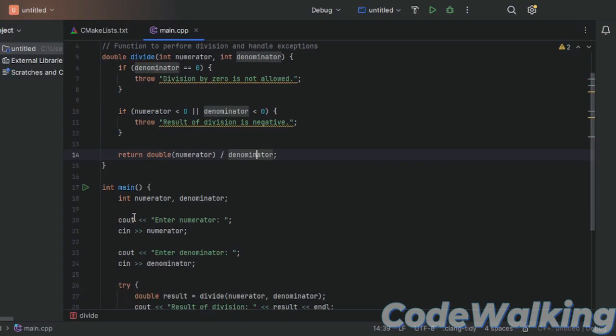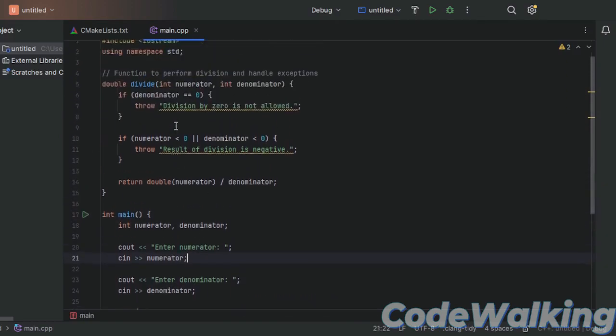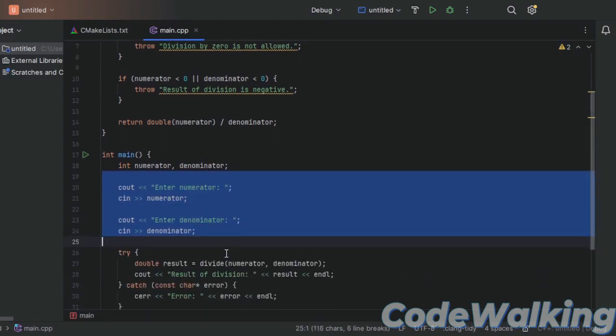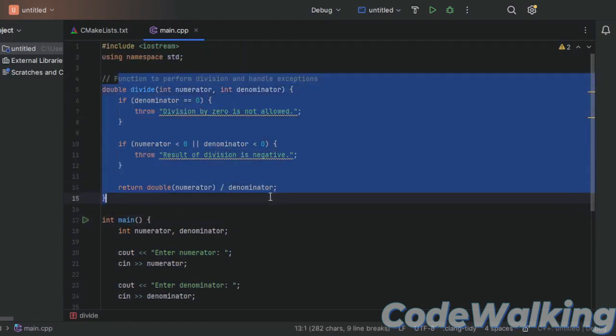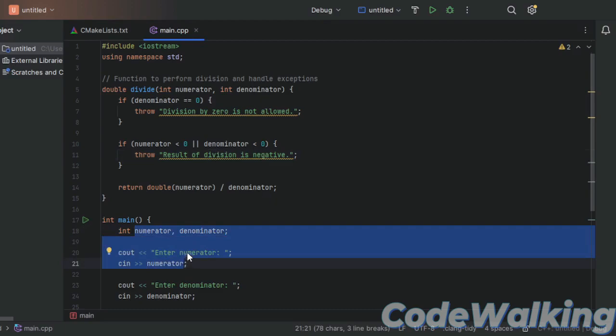After that we have our main function, where we make two integers again. By the way, we can name these the same, because these are local variables and those are global variables; local variables can be named after global variables.